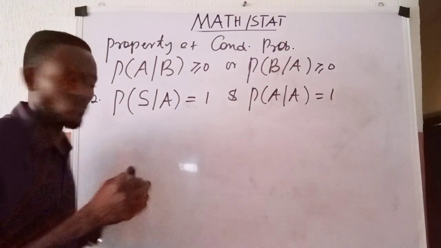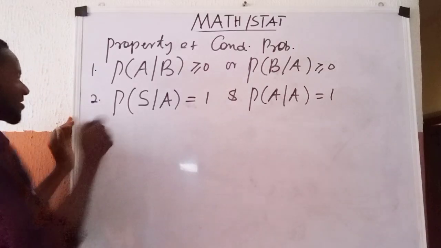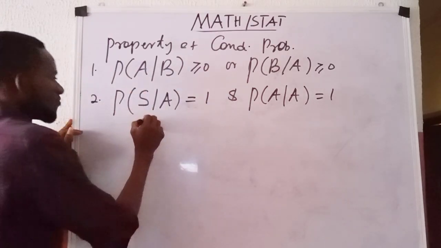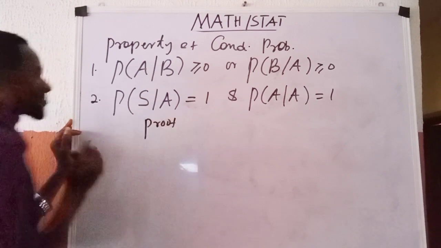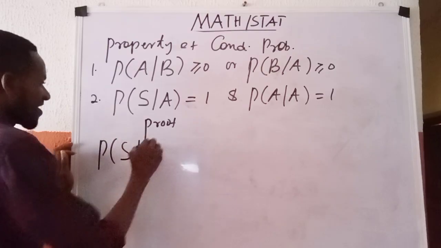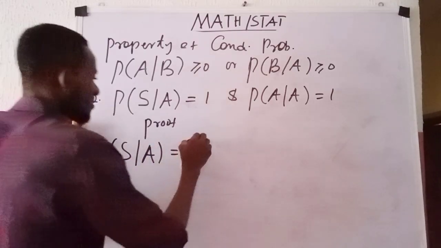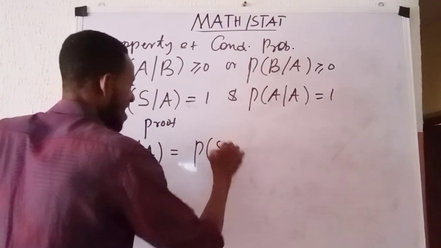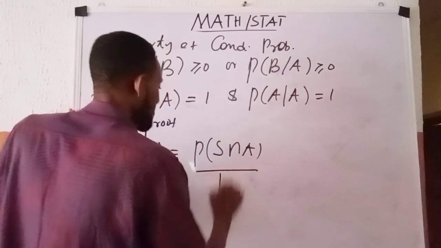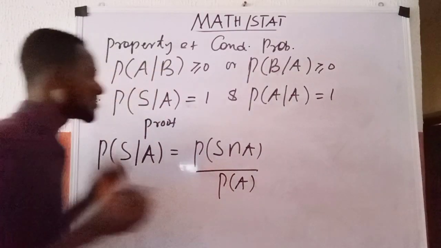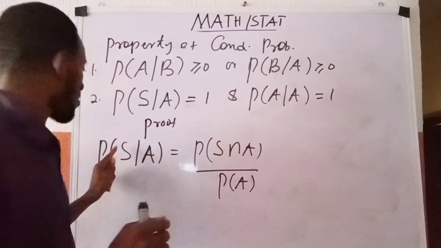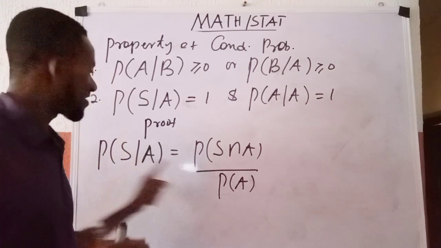We go about showing it this way. We are going to express this as a conditional probability we know. So we now write proof. We want to prove it. So P of S given A is given as P of S intersection A all over P of A. This is based on the expression of a conditional probability. That probability of S given A is expressed this way.